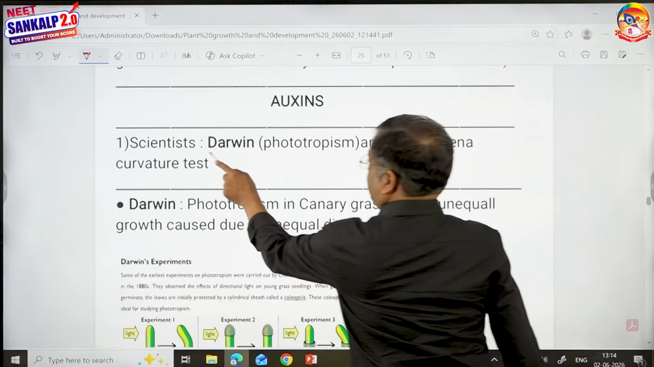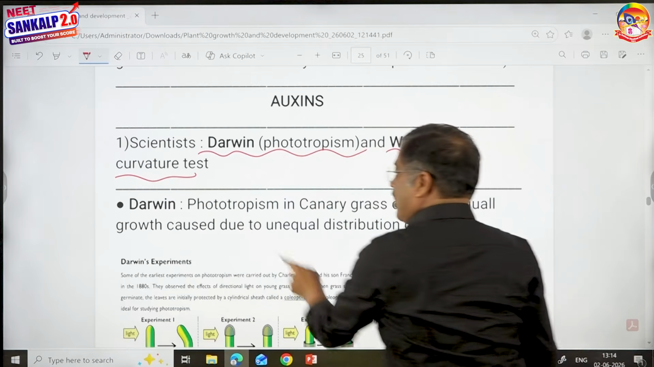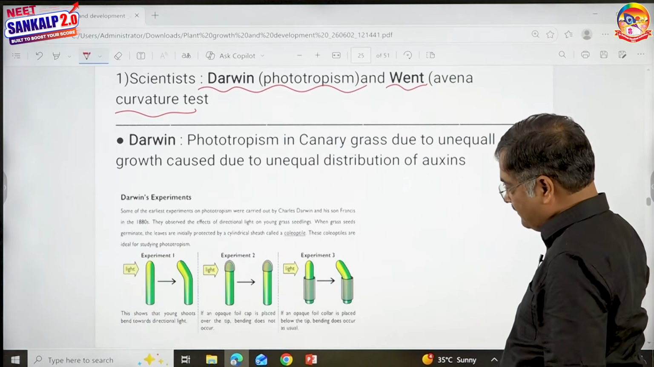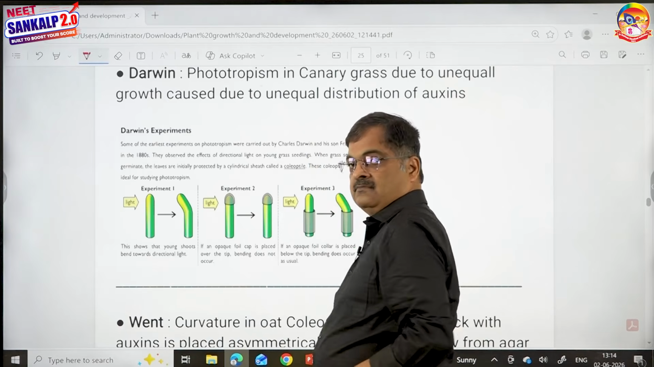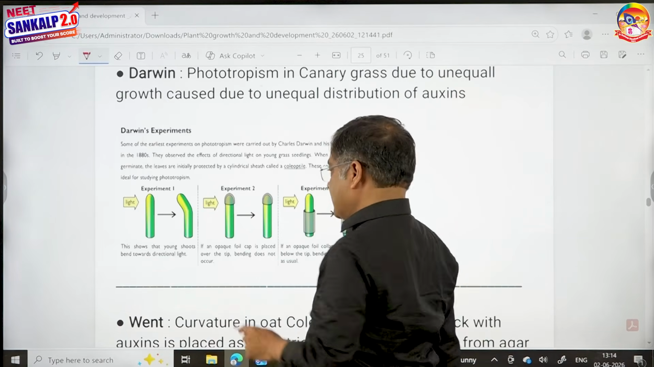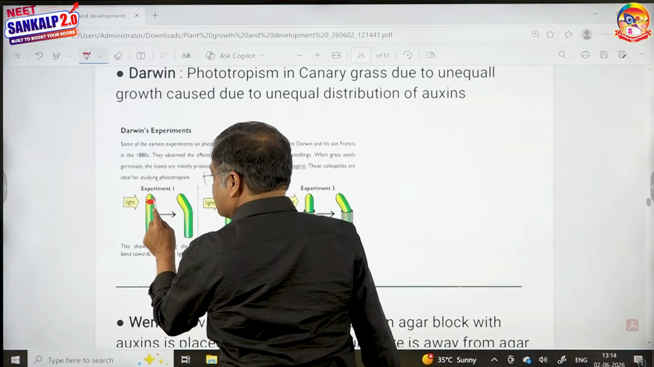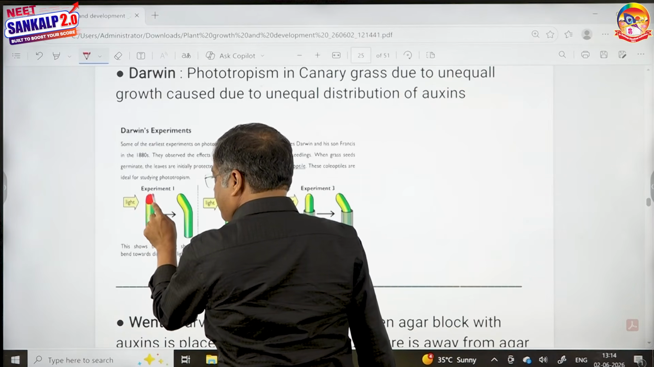Next, Darwin. For the first time, he talked about phototropism. Wendt, Went. Now, what did Darwin say? Look here, I have shown here. When light is falling on this side, children, auxins are sensitive to light. Look here, this is the place where auxins are present: stem tip or coleoptile tip.